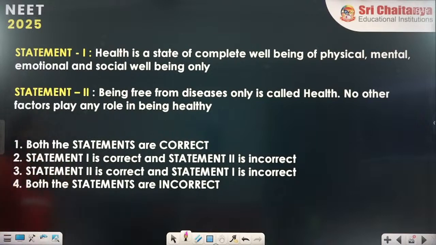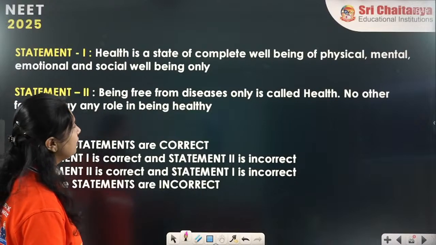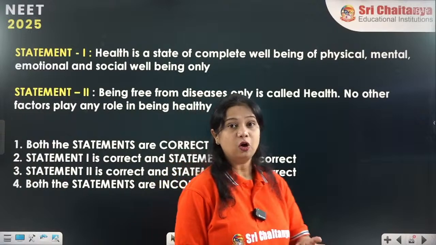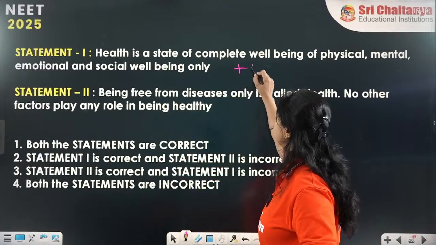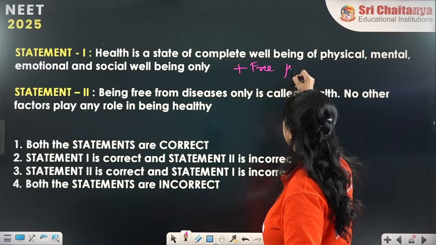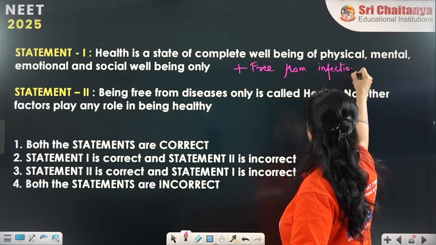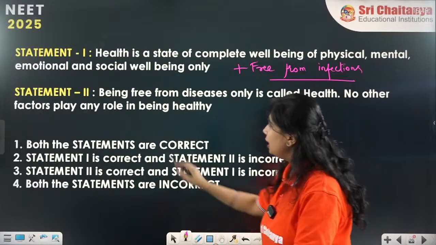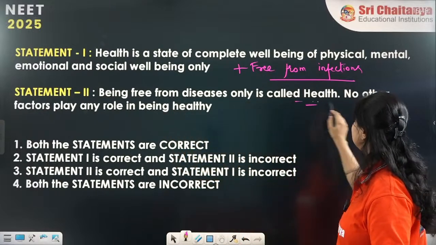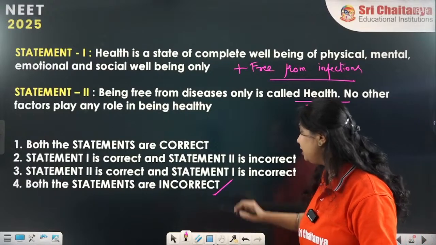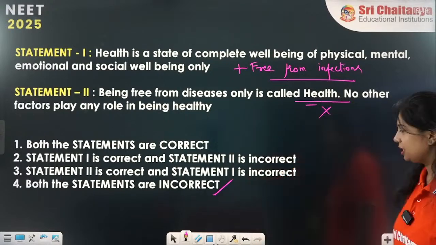Okay, I'll tell you here. Health is a state of complete well-being of physical, mental, emotional and social well-being. That is also correct. And also free from disease, free from any kind of infections. So yes, this has to be added to that statement. And being free from diseases only is called health, no, even this is incorrect. So both these statements are incorrect, incomplete statements.